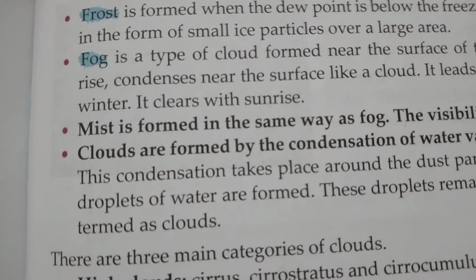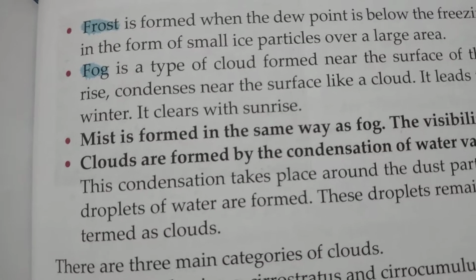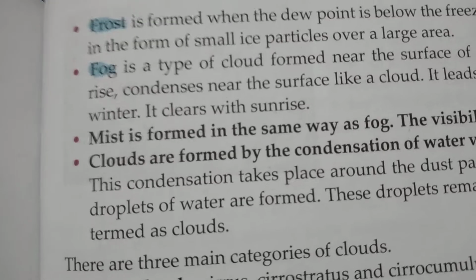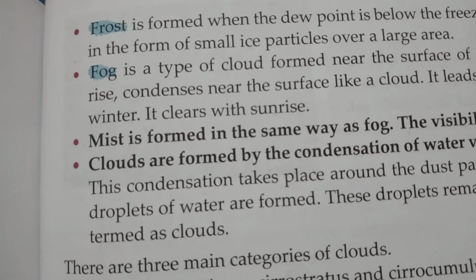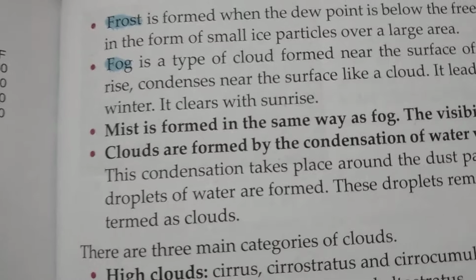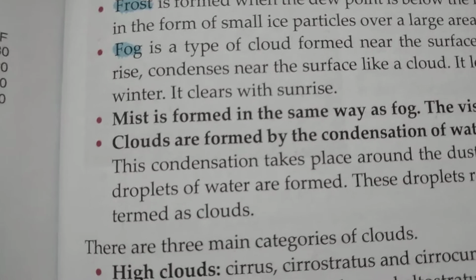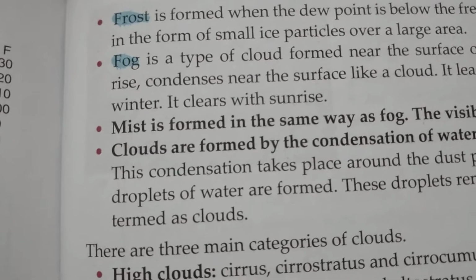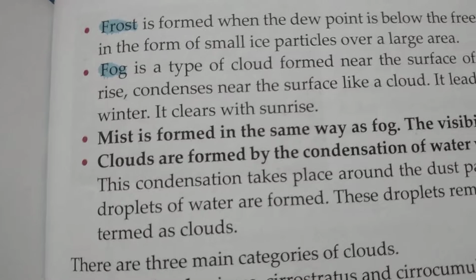Fog disappears in the daytime, because when the sun rises and the temperature of the earth increases, obviously the temperature of the atmosphere also increases, so those tiny droplets of water start evaporating. That is why during the daytime there is no fog. Fog appears only after sunset. The next thing is mist.